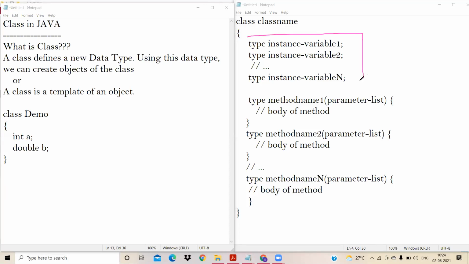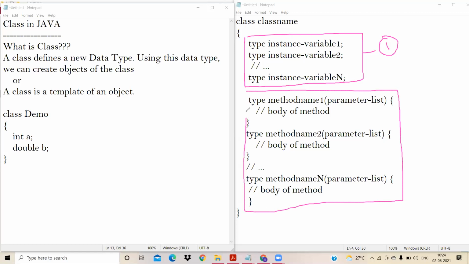So all this block is nothing but one block. A class consists of two members. The first member is instance variables and the second member is methods. And the most important thing, students, one more thing. Here it is telling that a class contains instance variables and a class contains methods.